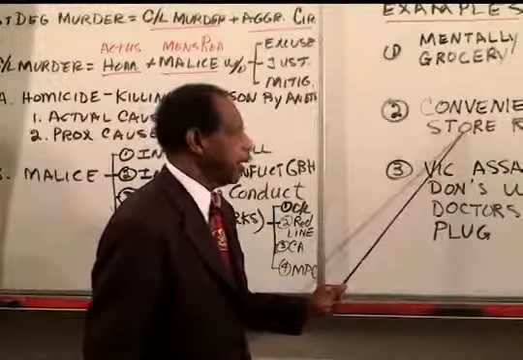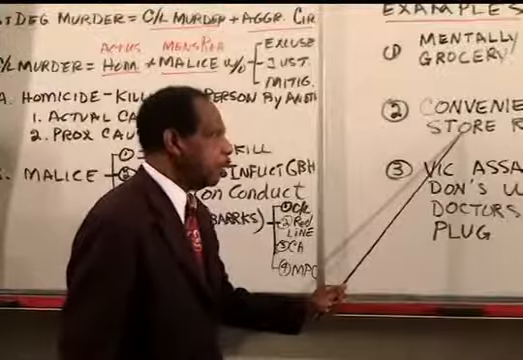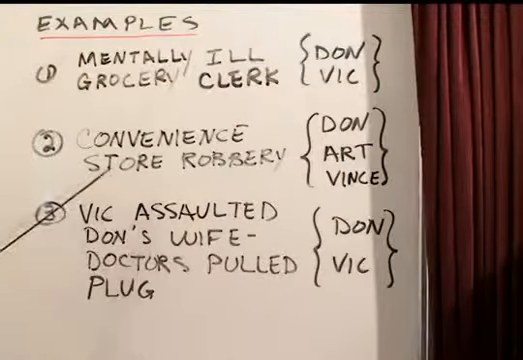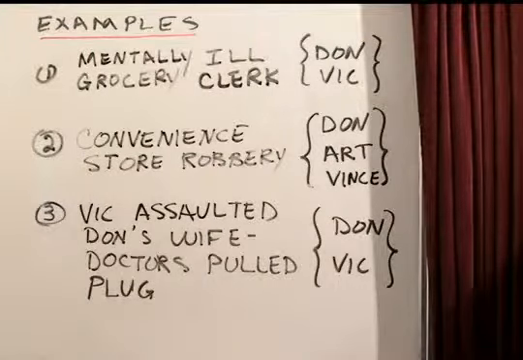We do not have, there's no insanity involved in the other two examples, the convenience store robbery or Don killing Vic for assaulting his wife. So getting back to our problem,